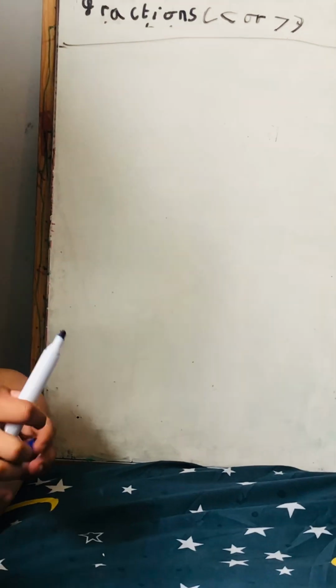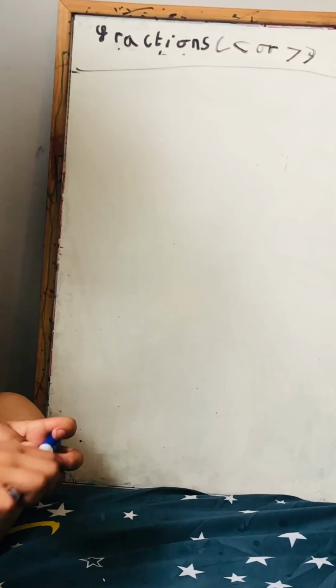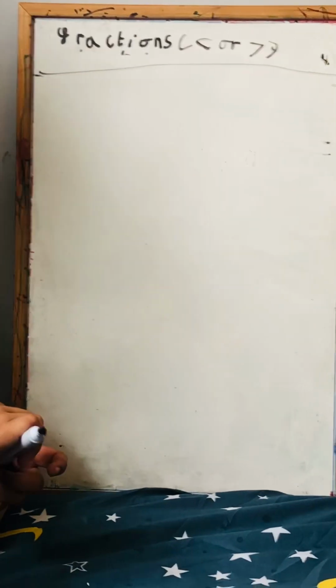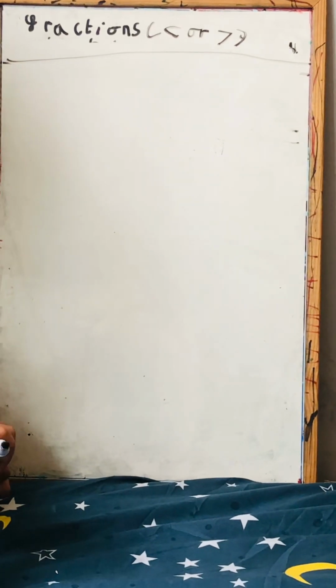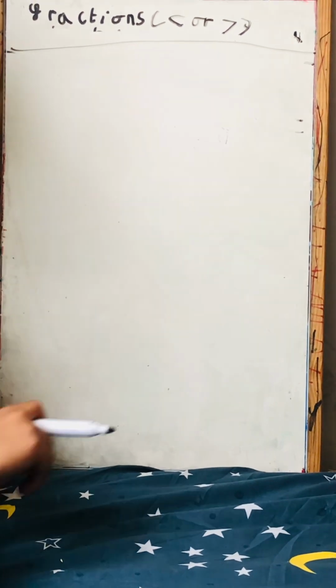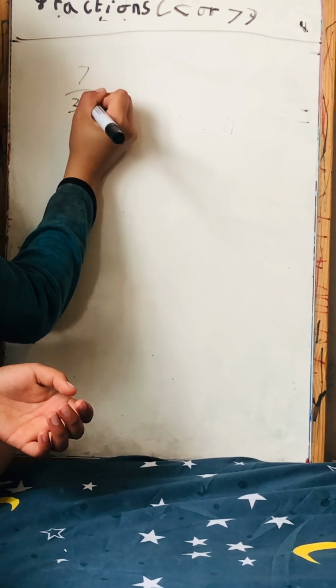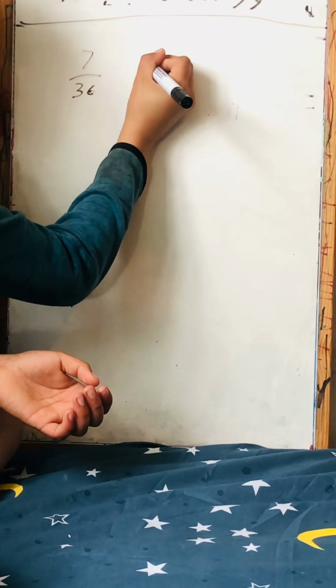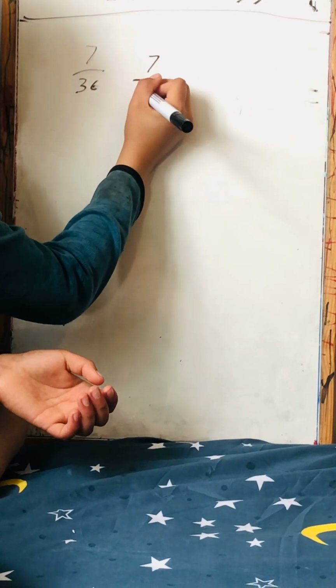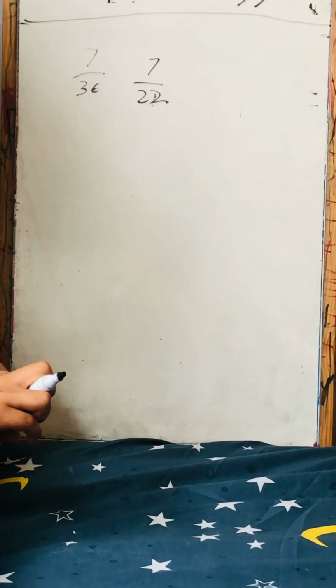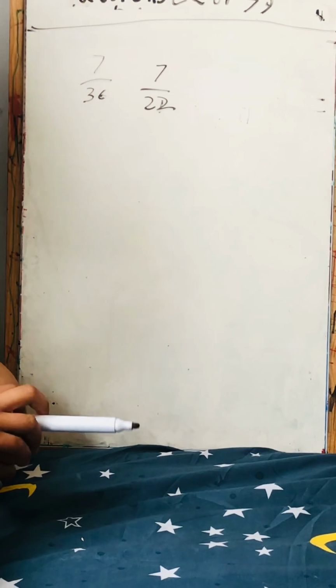Now I'm not going to explain it for you, so let's see if you know why. For this one I'm going to give you both, but the denominator is different. So 7 by 36 and 7 by 22. Let's see if you can get it right, and I'll give you 30 seconds to 1 minute to solve it.